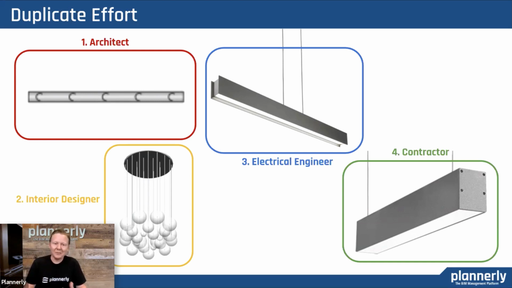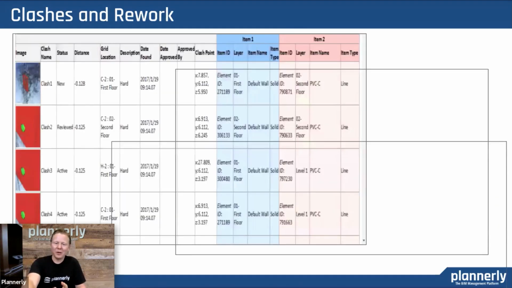The architect might model a light fitting. It might be in 2D, it might be a representation. You might have an interior designer modeling a light fitting. You might have an electrical engineer and a contractor. And actually, this is a real life situation where we had, these aren't the exact elements, but pretty similar, where we had multiple parties all modeling the same element. And that was a huge amount of duplicate effort.